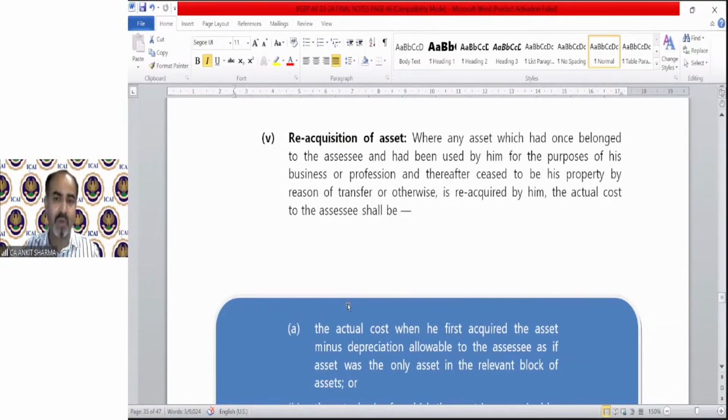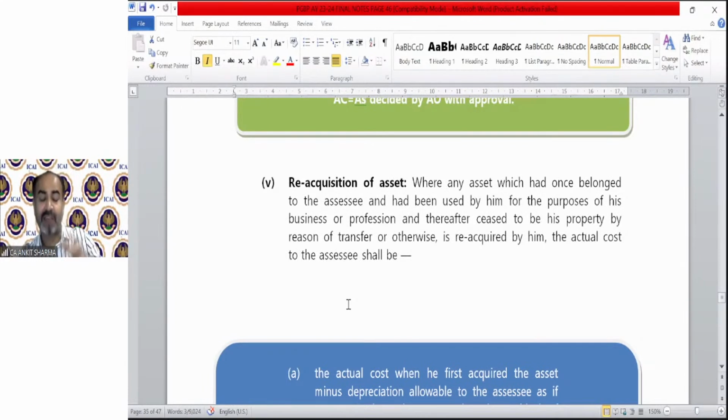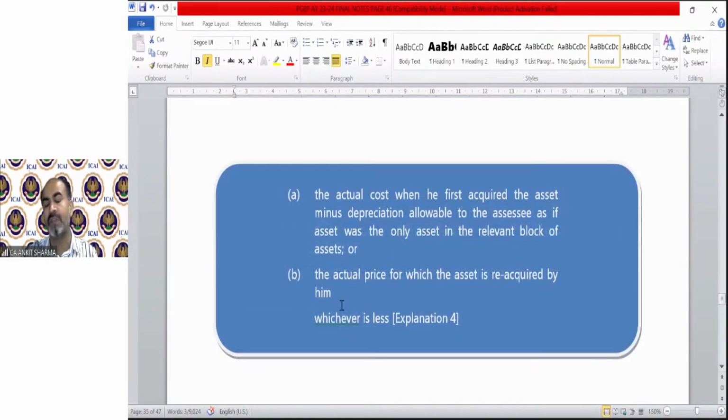Reacquisition of asset, this is important. If there is any asset which I have already sold to someone, and now again I am buying the same asset, reacquisition of the same asset which has been transferred by me earlier, in that case, what will be the cost of that asset in my hand? Where any asset which had once belonged to the assessee and had been used by him for the purpose of his business or profession, and thereafter ceased to be his property by reason of transfer or otherwise, is reacquired by him, then the actual cost will be the lower of these two values.